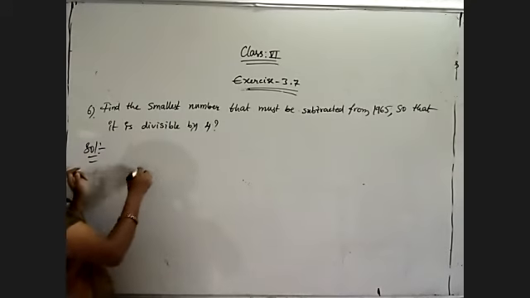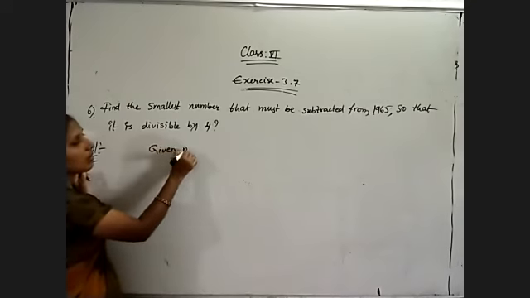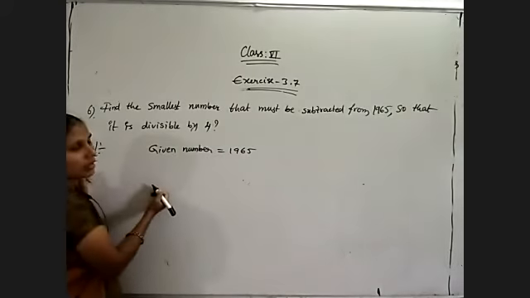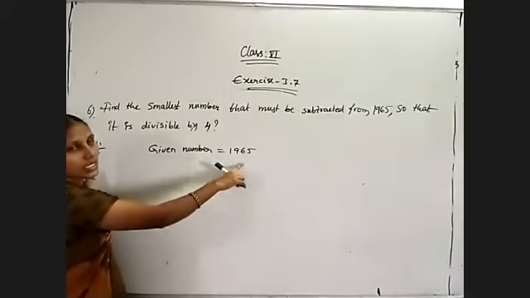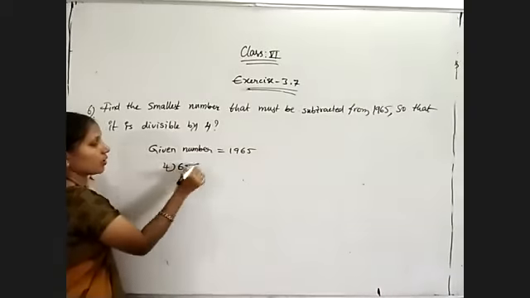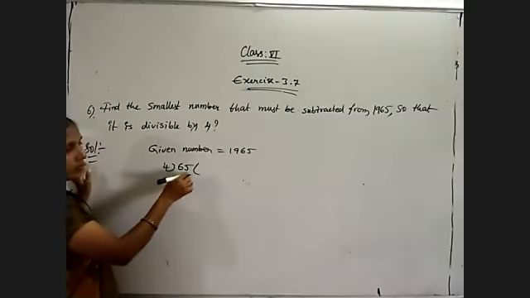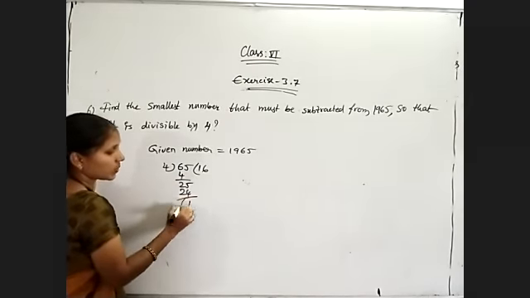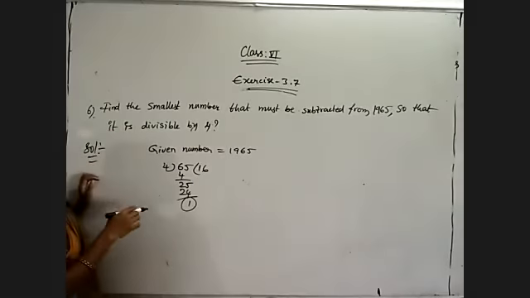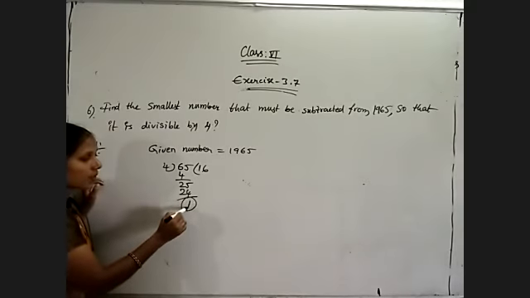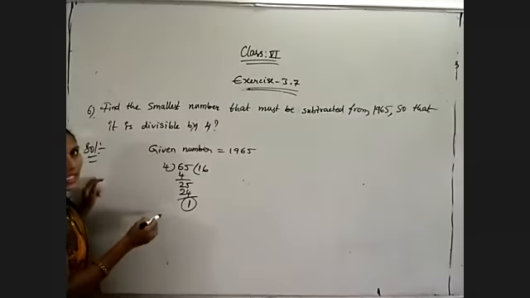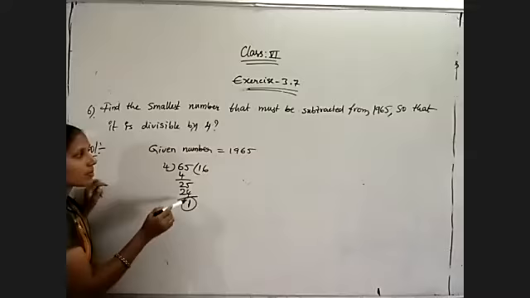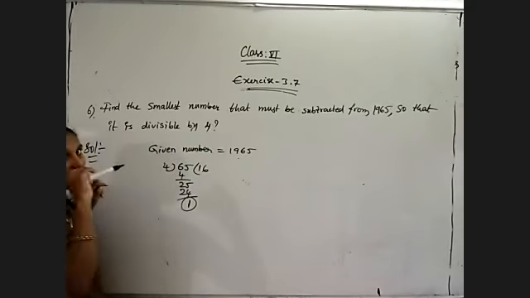So what is the divisibility rule? The given number is 1965. The number formed by the last two digits is 65. So we need to divide it by 4, the divisibility rule of 4. 4 1s are 4, then 25. 4 6s are 24. The remainder is 1. If this question were for addition, 1 plus 3 is equal to 4, that is, 4 minus 1 is equal to 3. 3 must be added so that this number is exactly divisible by 4.